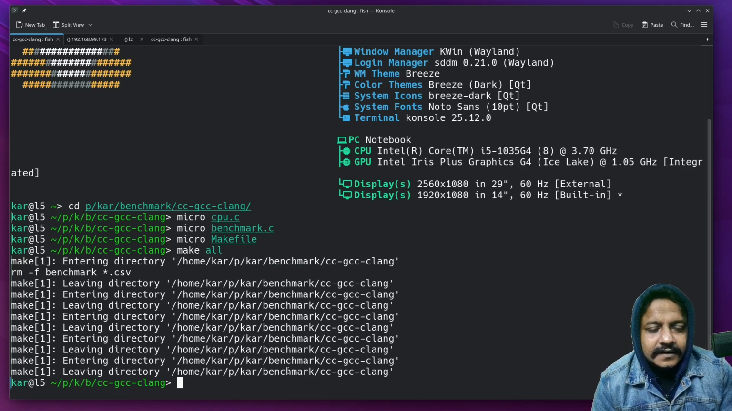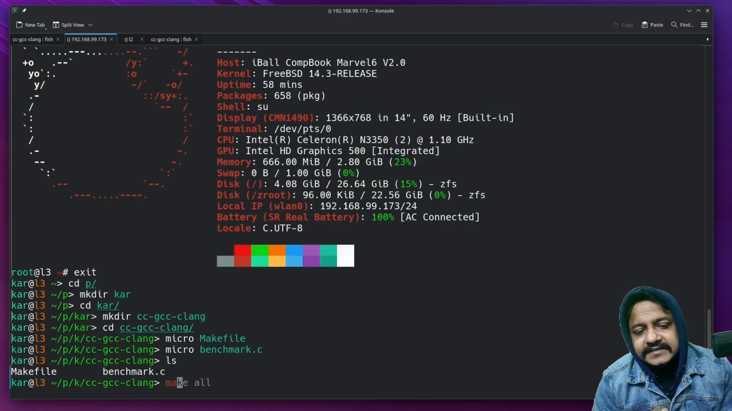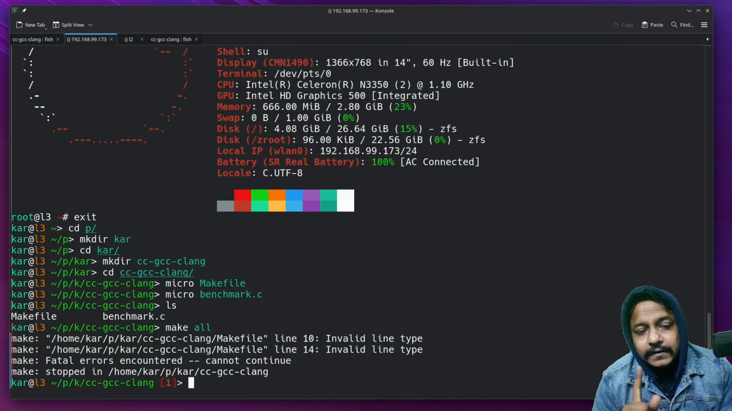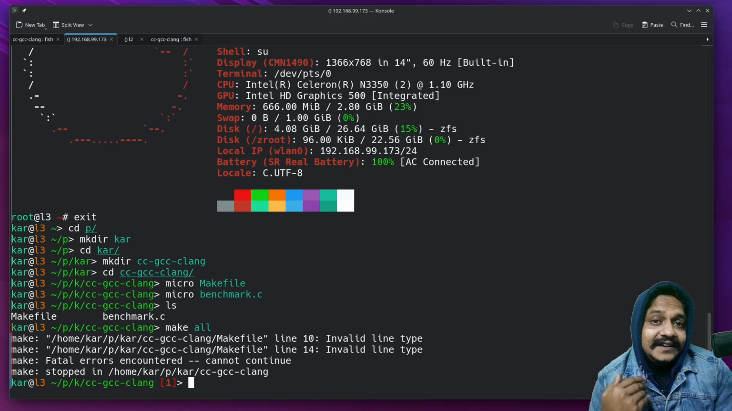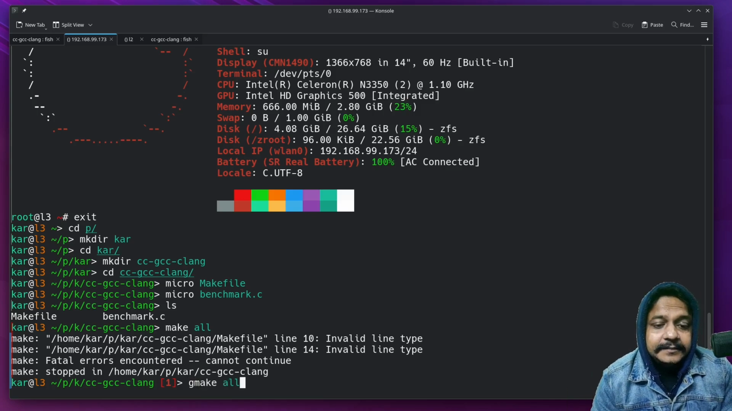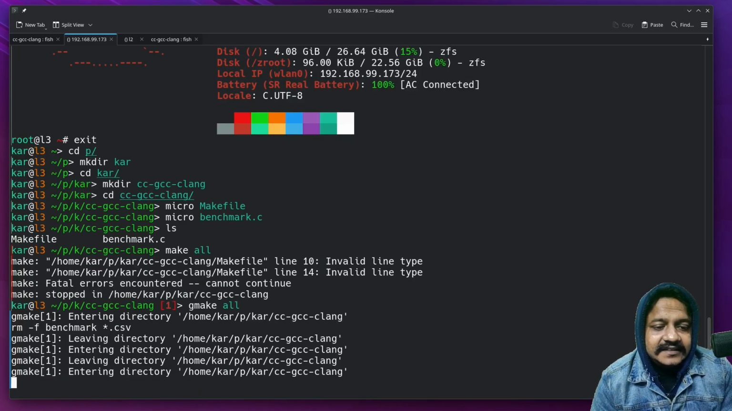And I see on Linux it is done. In FreeBSD, if I type make all, I will get some errors. That is because on FreeBSD, the make is also different. So I need gmake all. Let's proceed with this test.